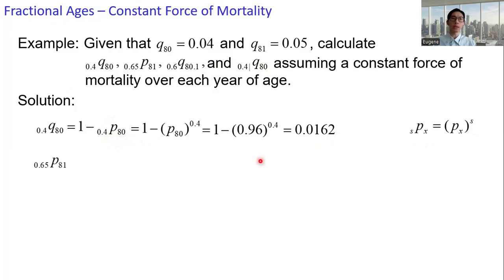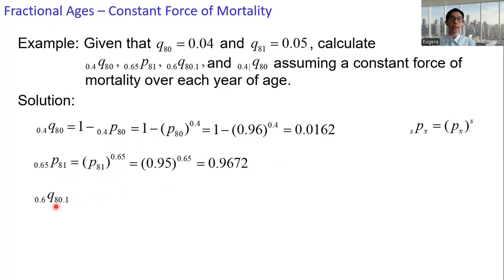The next quantity, 0.65p81. This is between the two integral ages, 81 and 82, and s is 0.65. So this is p81 raised to the power of the duration, 0.65. p81 is 1 minus 0.05, and then we get 0.9672. The third quantity, 0.6q80.1.